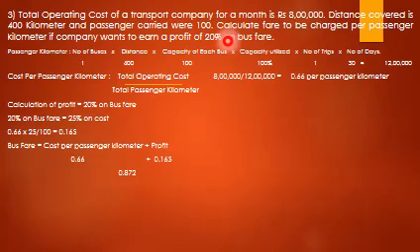So profit is given as 20% on bus fare. As I already know, bus fare is like a selling price. So if you don't know the selling price, you just convert it to the equivalent percentage. So 20% on bus fare or 20% on selling price equals 25% on cost. So 0.66 into 25 divided by 100, it comes to 0.165. So total bus fare per passenger kilometer equals 0.66 plus 0.165, it comes to 0.872.